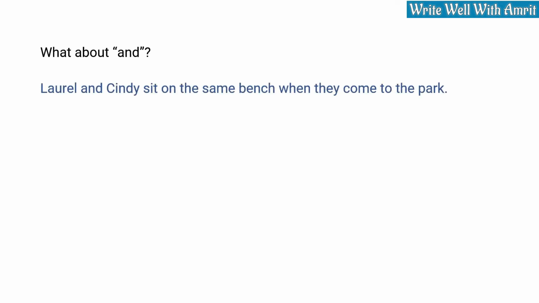What about subjects and nouns with and between them? Conventionally, whenever and is used, we take it as more than one. Laurel and Cindy sit on the same bench when they come to the park. These are two people and hence subject-verb agreement is used accordingly.